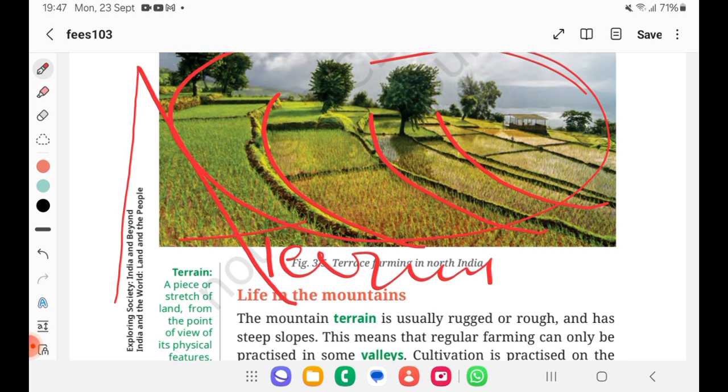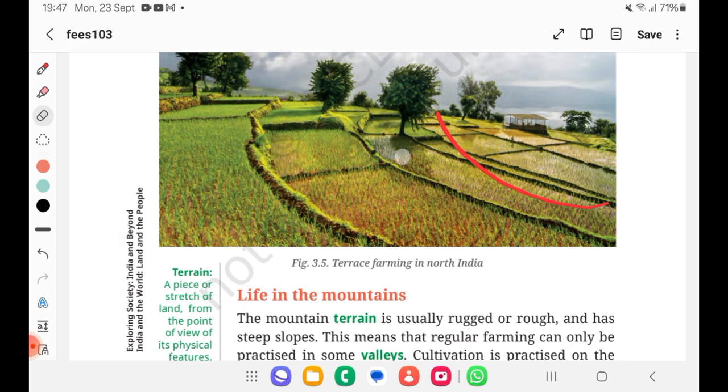How can I cultivate if it is so steep, or even if it is a bit less steep? Let me take it like this. This is an area for me to cultivate. How will I cultivate now? Because whenever it rains, all the rainwater will go down taking all the fertile soil. I can't cultivate and also water will not stay there. So it's difficult to cultivate.